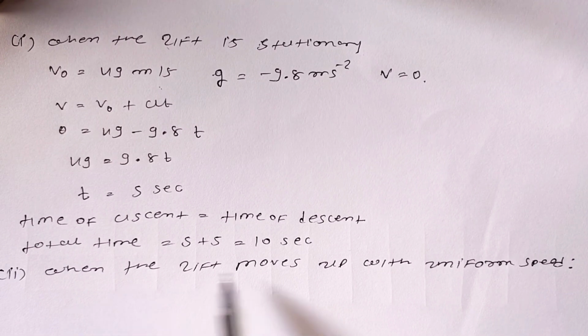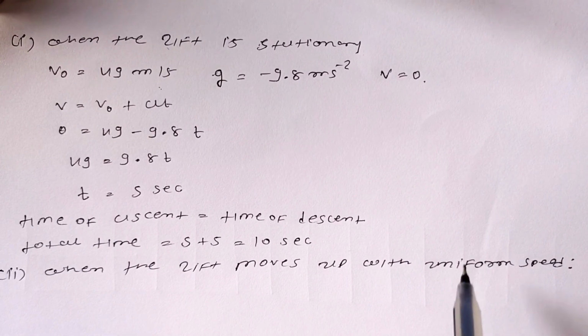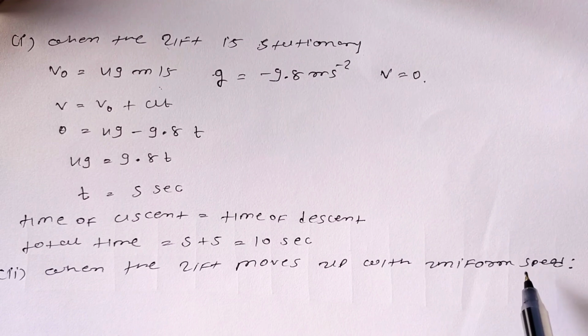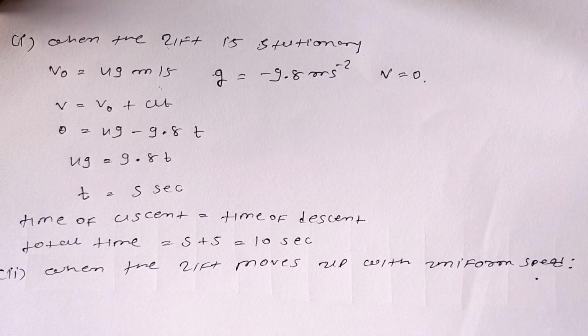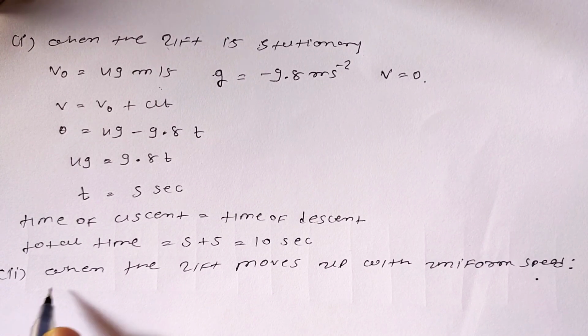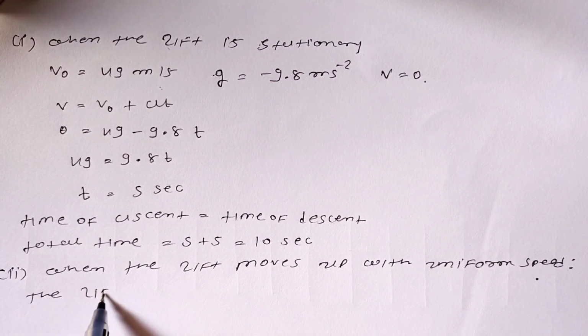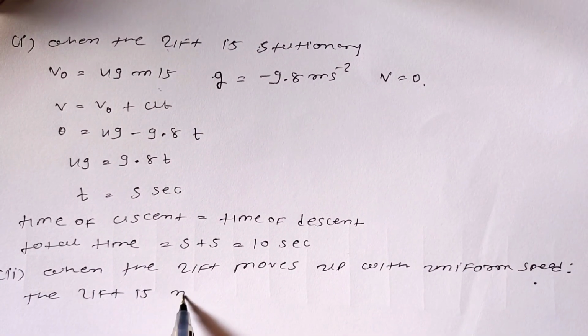So here you can see that the lift is moving with uniform speed. तो यहाँ पे ऐसा लगता है, it seems like it takes less time as compared to case 1, but here the lift is moving with uniform speed. And we can say the uniform speed of the lift does not change the relative velocity of the ball with respect to the boy, because the state of rest and the state of uniform motion are both identical cases, which we will learn in chapter number 5.